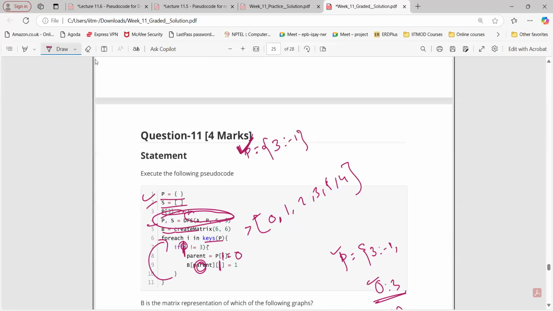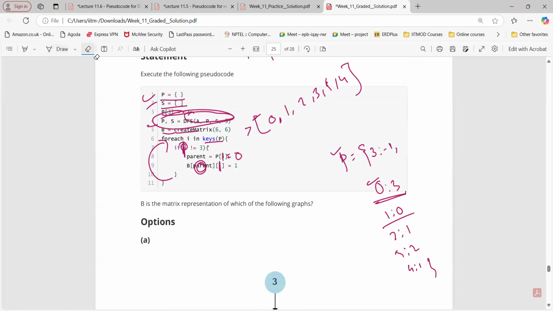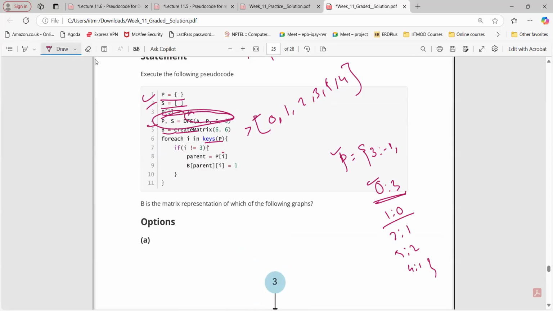Now similarly in this way you can simply go fast. Again, next will be 2. For 2 that will be what? Parent will be 1. So that will be 1 2. We're simply reversing this. This will be 3 0, 0 1, 1 2, 2 5, 1 4 like this. Okay. Yes, sir. And minus 1 is 3.